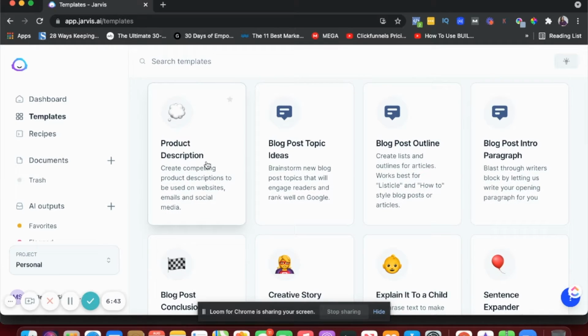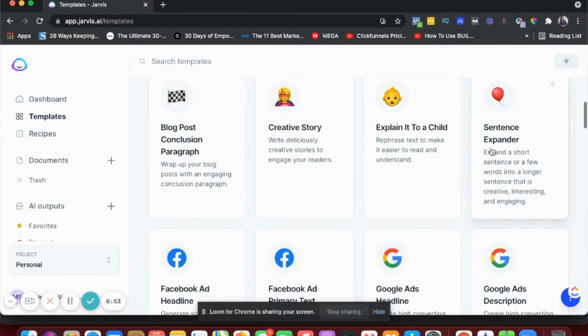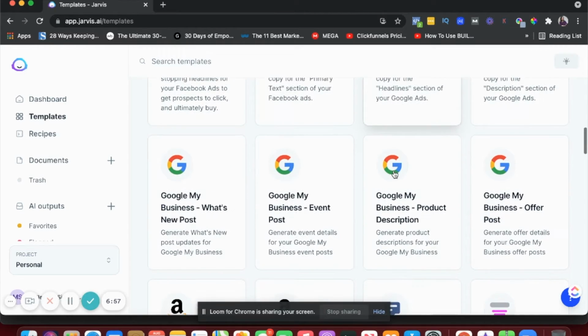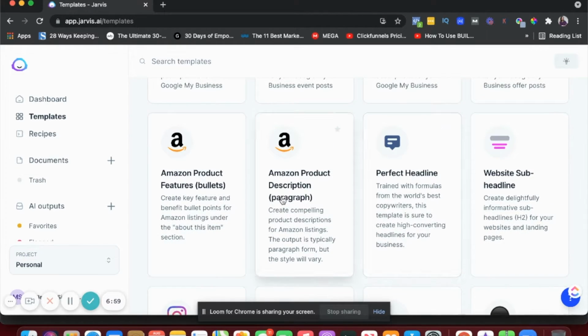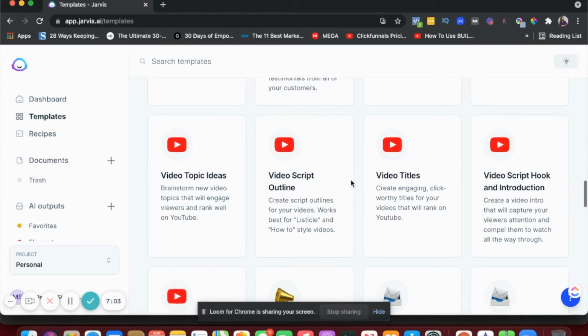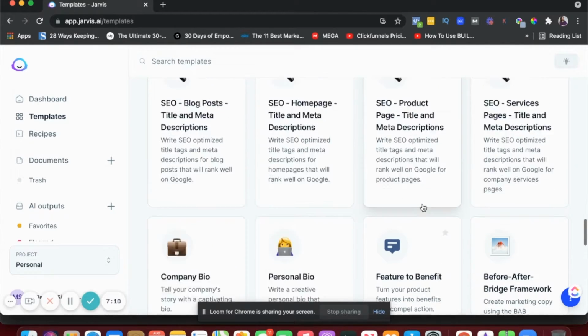So product description, if you're into e-commerce, you could use this to write product descriptions. You can use blog post intro paragraphs to write intros, creative story, Facebook ad headlines, Google ads, Amazon product description, headlines. There's a video script outline, video titles, lots of things you can use this platform for.